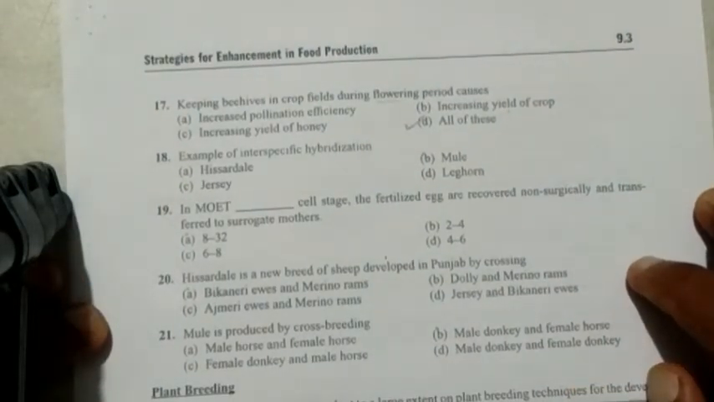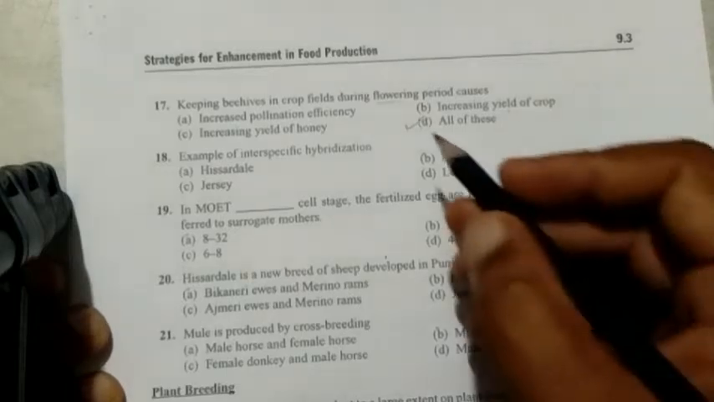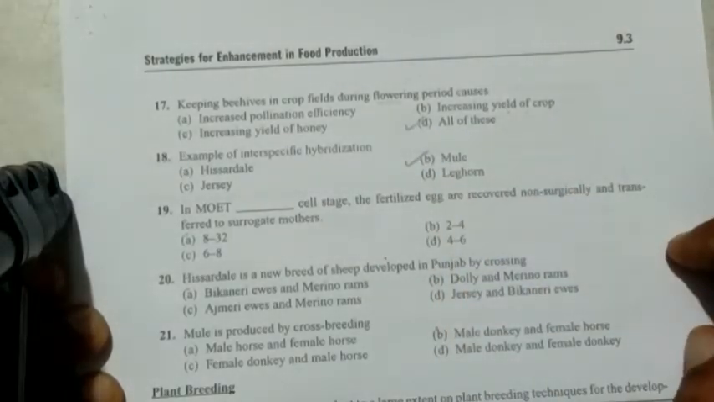Next question. Example of interspecific hybridization, very easy. A, Hisardale, B, Mule, C, Jersey, D, Leghorn. You all know interspecific hybridization. The classical example in your syllabus also is Mule, which is a product of a female horse and a male donkey. Vice versa is Hinni. Fine, we have told many points about that.